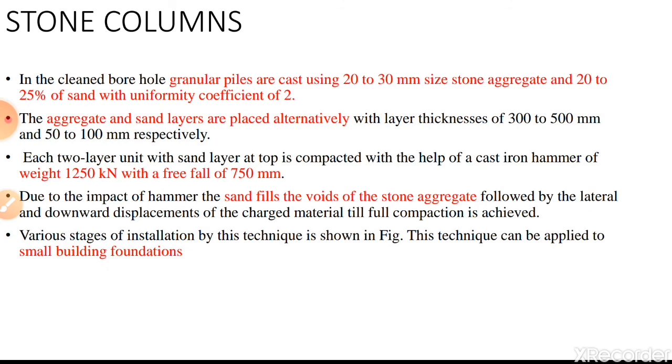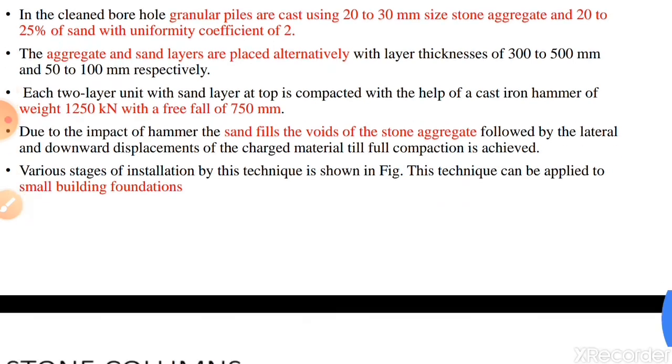Each two-layer unit with the sand layer at top is compacted with the help of a cast iron hammer weighing 1250 kN with a free fall of 750 mm. Due to the impact of the hammer, the sand fills the voids of the stone aggregates, followed by the lateral and downward displacement of the charged material till full compaction is achieved.